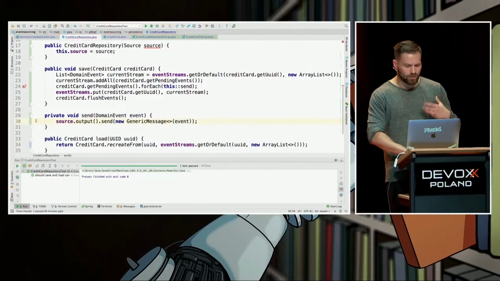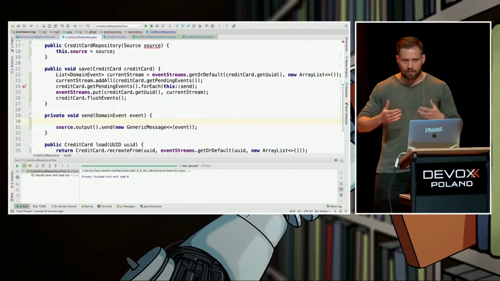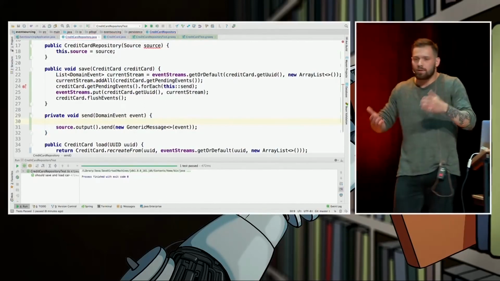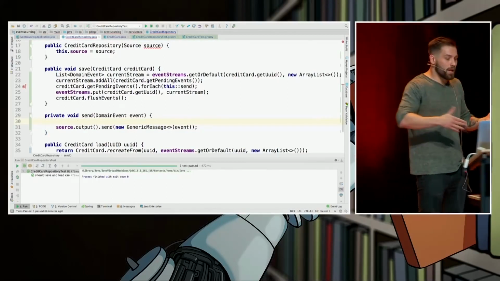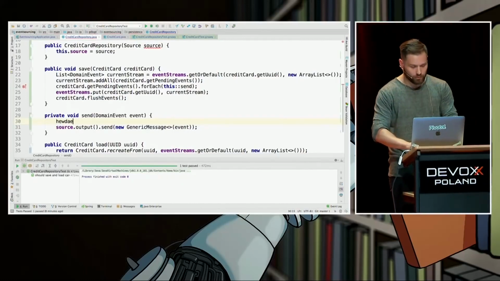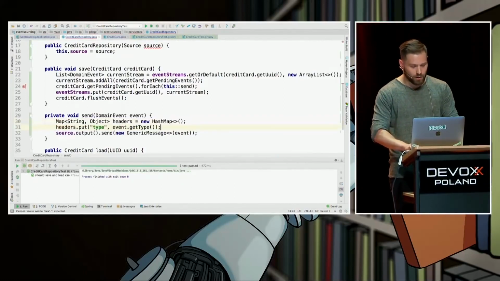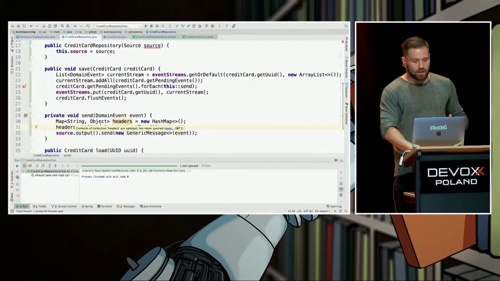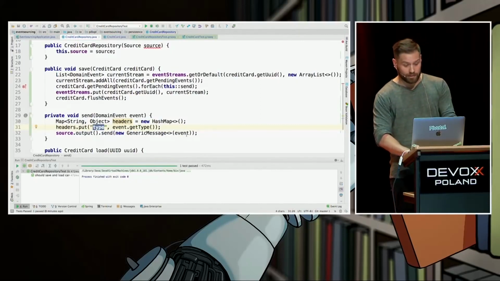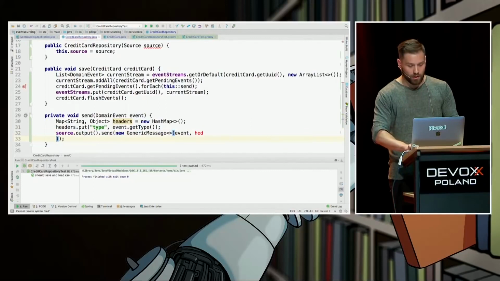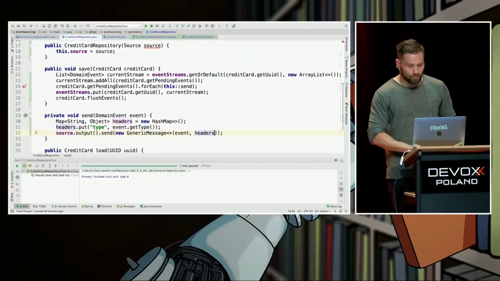But you know what? It's good to have some metadata. Just like HTTP headers can inform us about the content type, in here we can have some headers. So we can have headers and put the type just as metadata to our RabbitMQ instance and all of our consumers, like this.